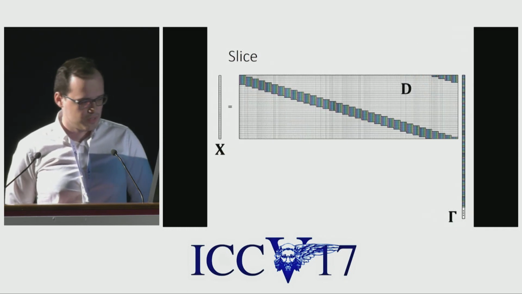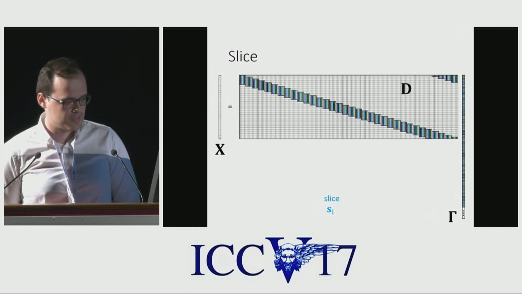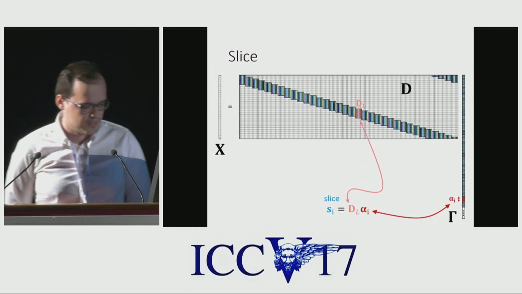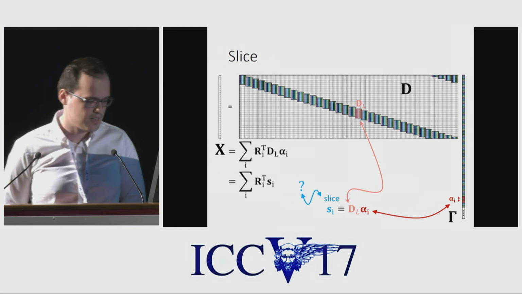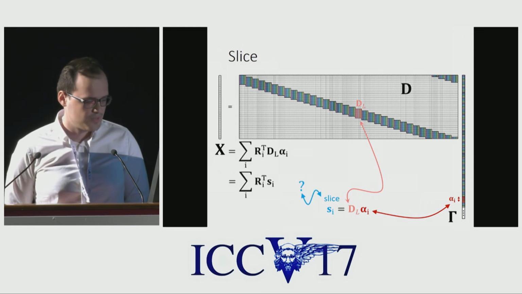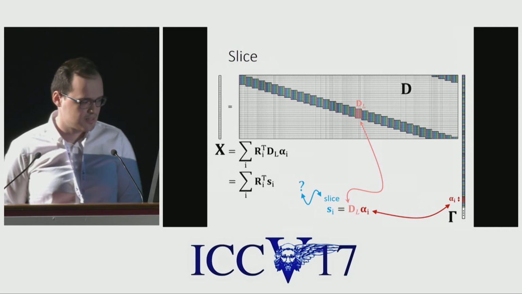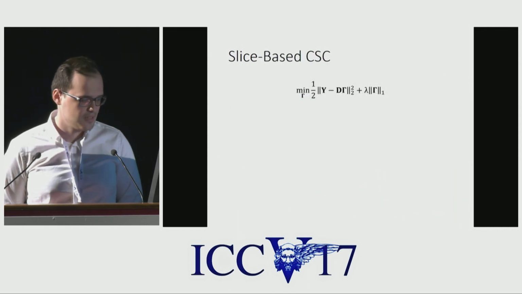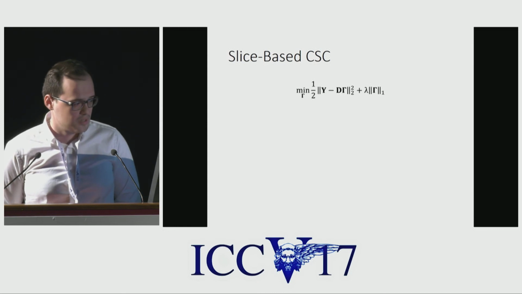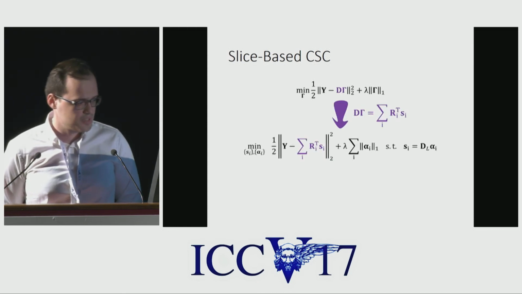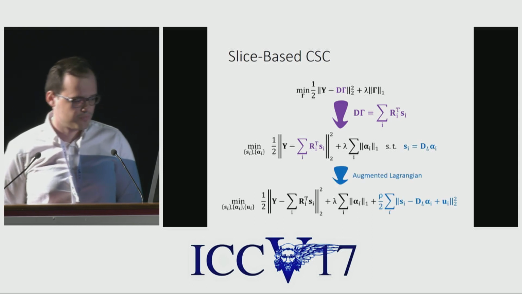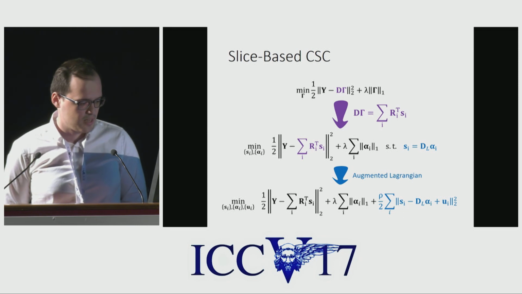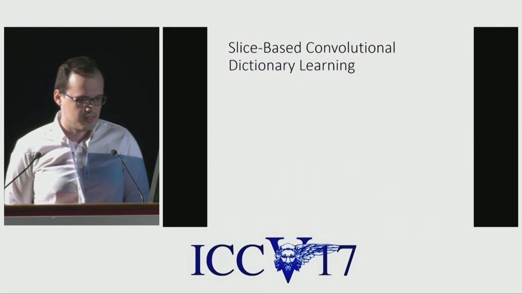So to do this, we introduced the notion of a slice. We define the slice s_i to be the multiplication of DL times alpha_i, such that you can write the global signal X as an aggregation of different slices in different positions. Then we put this in the convolutional sparse coding problem and obtain an equivalent formulation for which you can write the augmented Lagrangian and optimize using ADMM.